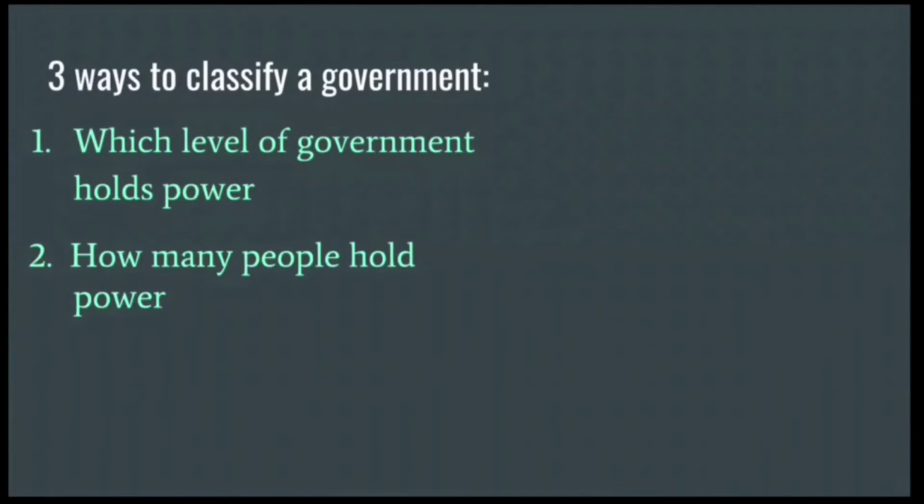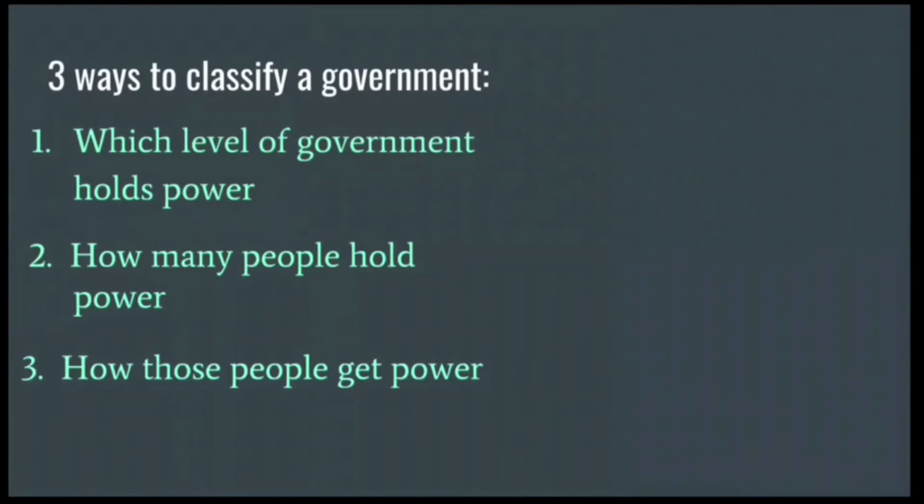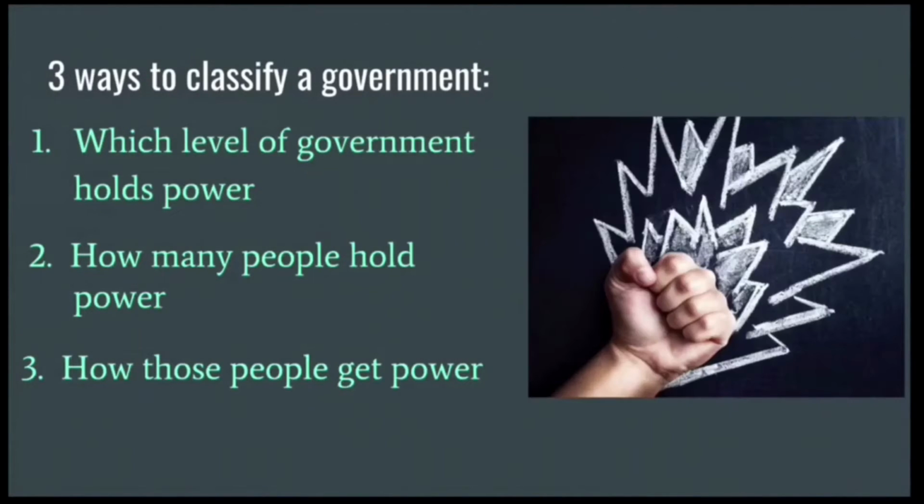There are 3 different ways to classify a country's government, according to which level of government holds power, how many people hold power, and how those people get power. The key word here being power. Every classification is going to come back to that in some way.